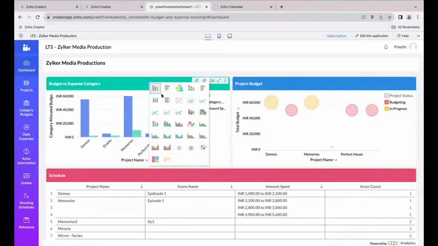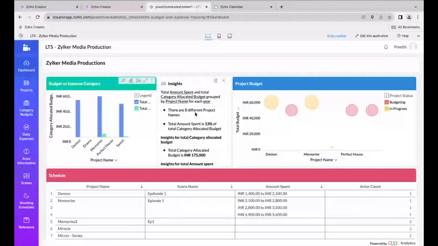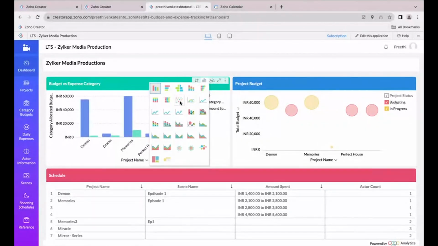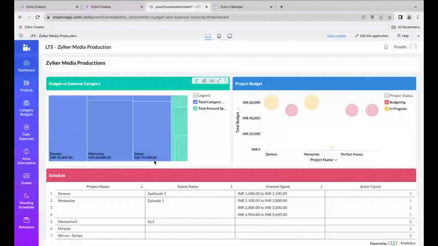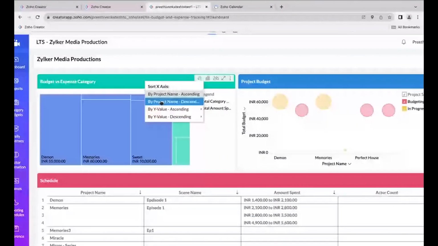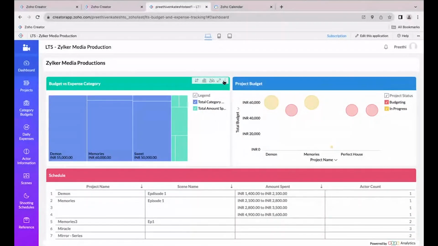And then I can get the insights using Zia insights, like behind this particular graph, what is the data available. Whenever I want, I can change the visual effects of all my charts. And also I can sort it according to my x-axis and the y-axis. So these are a few things I can do.